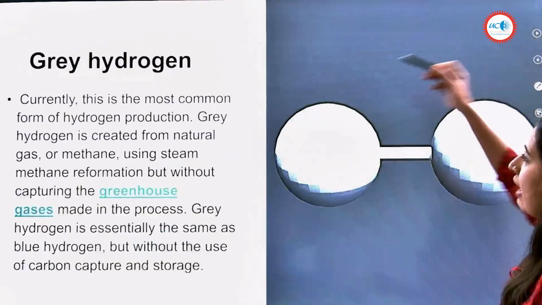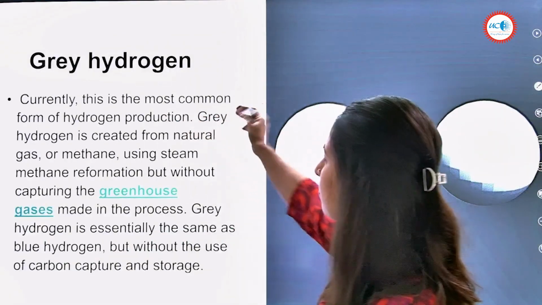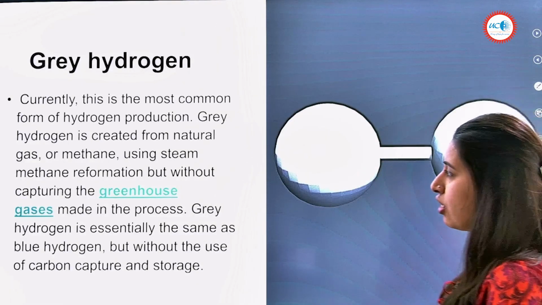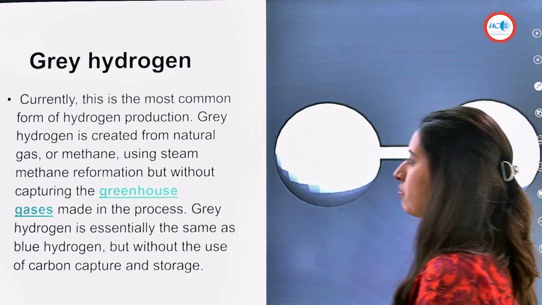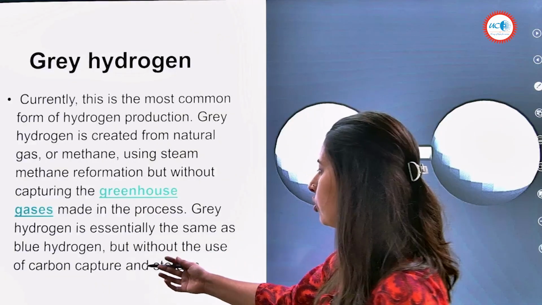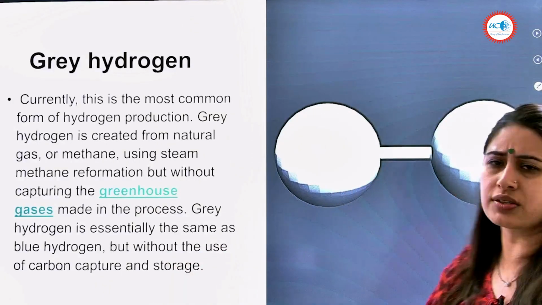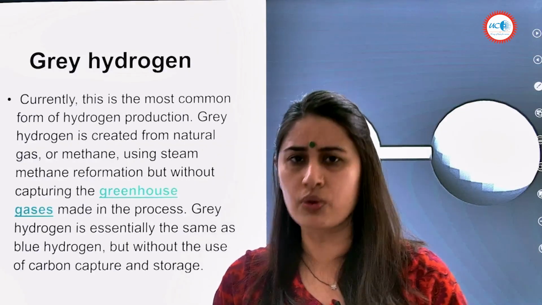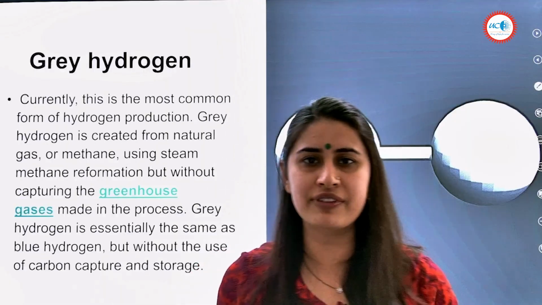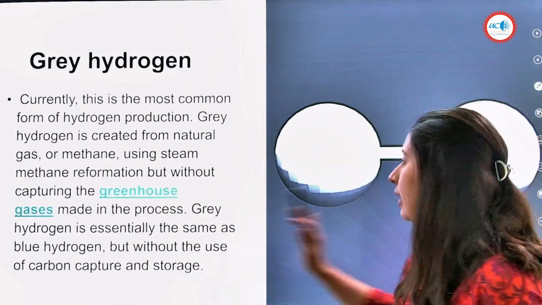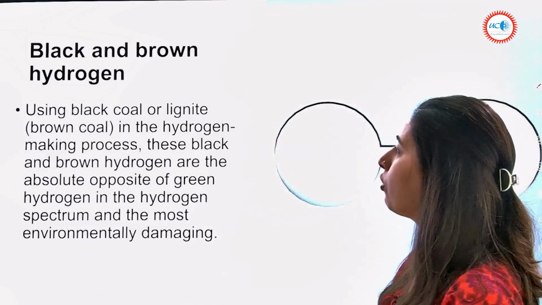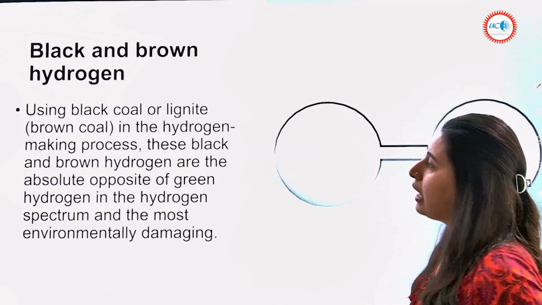Okay, so now we have, let's say, gray hydrogen, which currently is the most common form of hydrogen production. Gray hydrogen is created from natural gas or methane using steam methane reformation, but without capturing the greenhouse gases made in the process. Gray hydrogen is essentially the same as blue hydrogen, but without the use of carbon capture and storage. So it's very much similar to what we learned about blue hydrogen. It's just that we're not doing any kind of carbon capture here. That's it. And next is now our black and brown hydrogen, using black coal or lignite, which is brown coal, in the hydrogen making process.